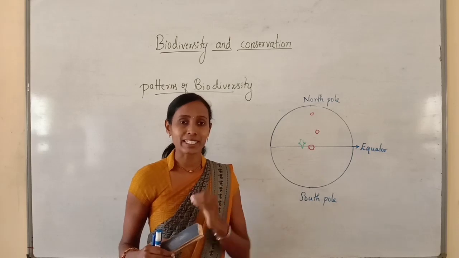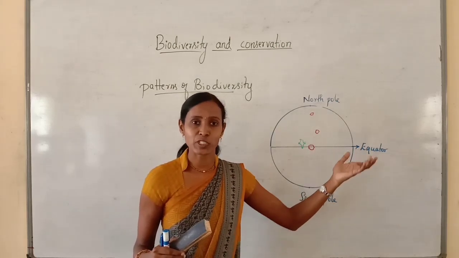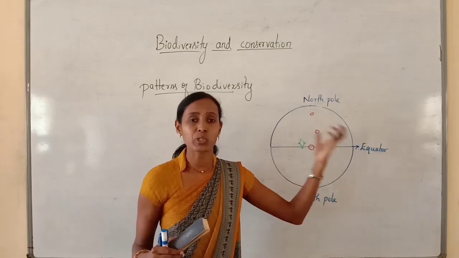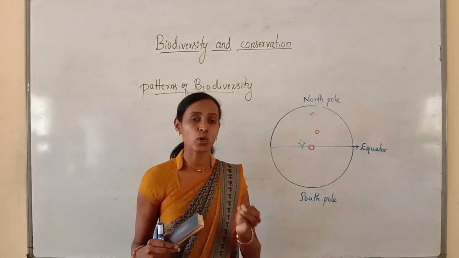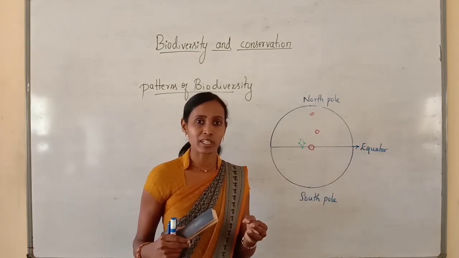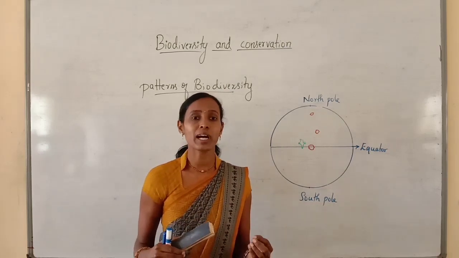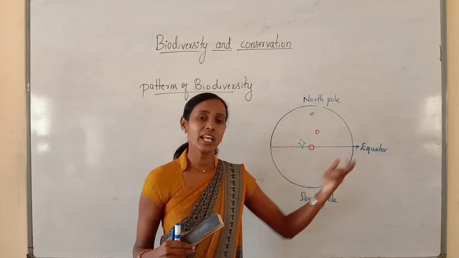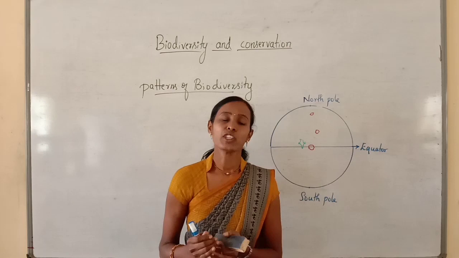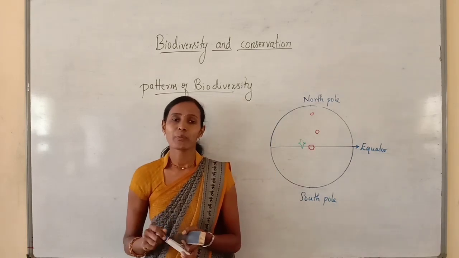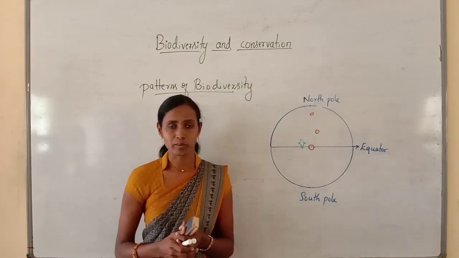So if we try to cultivate the plants which are growing in our state in some other area like Kashmir, the plants cannot adjust to that environmental condition. That is called tolerance. Plants cannot tolerate the change in environmental condition. Here they are adjusted to these environmental conditions, but they cannot tolerate other climatic or environmental conditions. That's why species diversity mainly depends upon the environmental conditions of the area and the range of tolerance of the species.